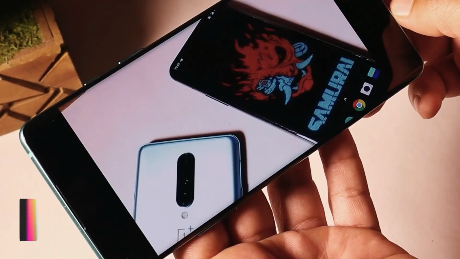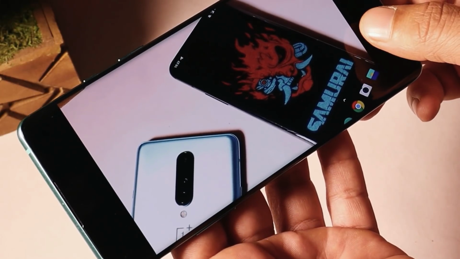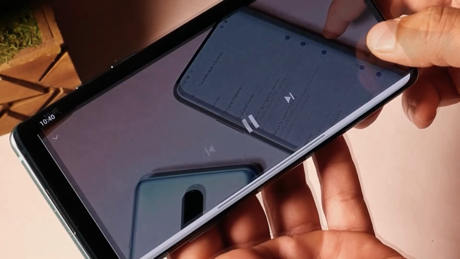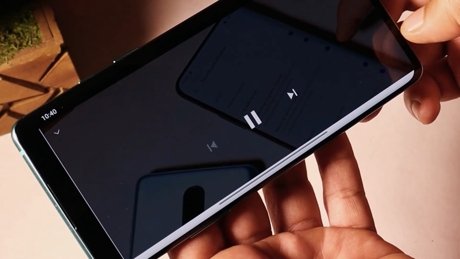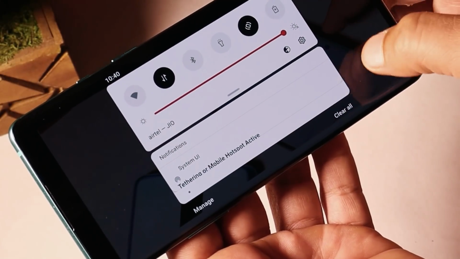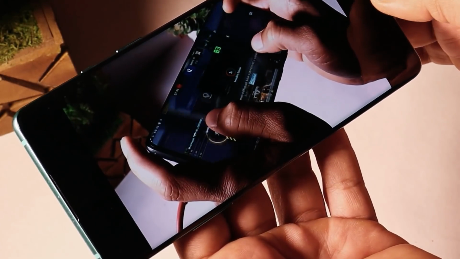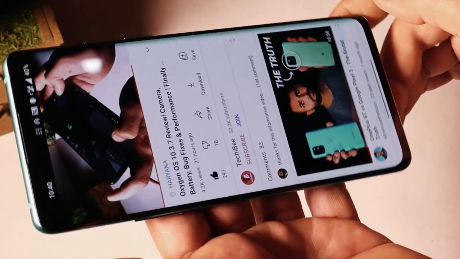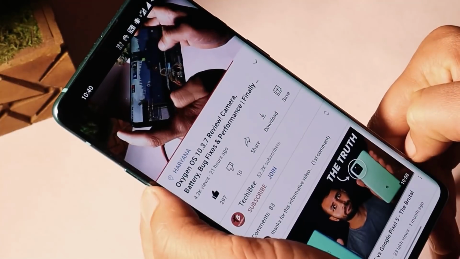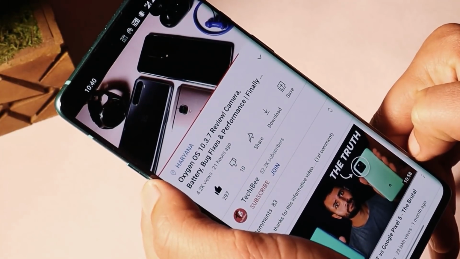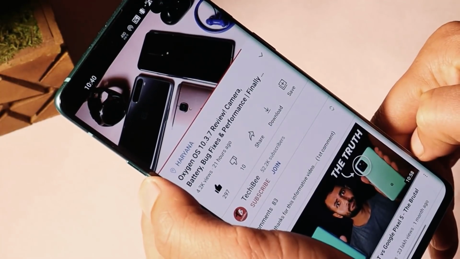If you're watching any video in landscape mode, you cannot turn that video into portrait mode by tapping this icon, as you can see here. Once I tap that icon, the screen doesn't turn into portrait mode, but right now we have a fix for it. You can turn on auto rotation, and after that if you are watching the video in landscape mode, you can tap on this icon. The video will turn into portrait mode. It's a major bug with almost all the media players like MX Player and other applications too, which is still not fixed by OnePlus.